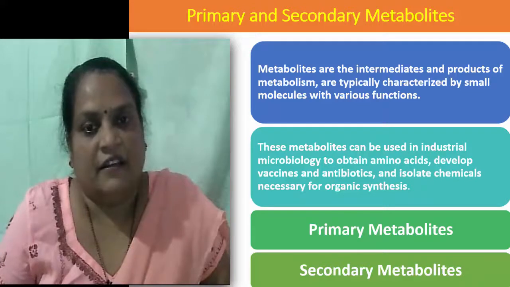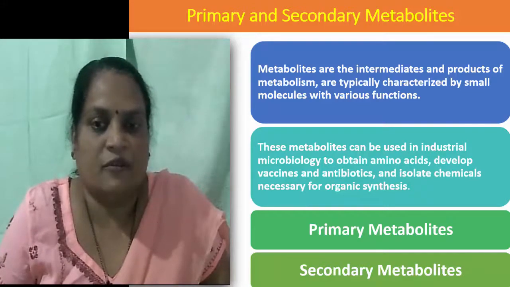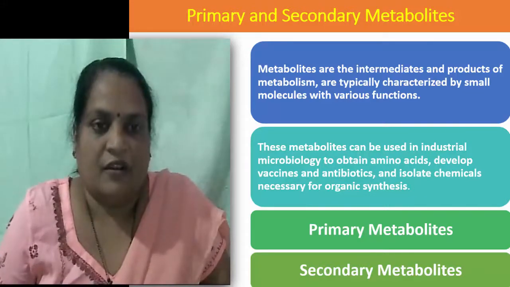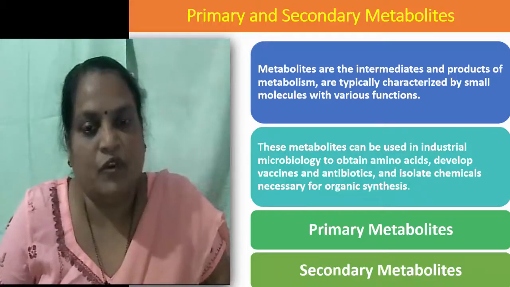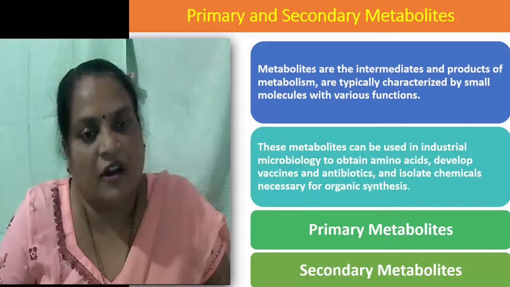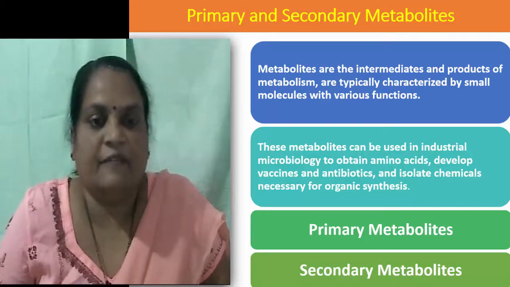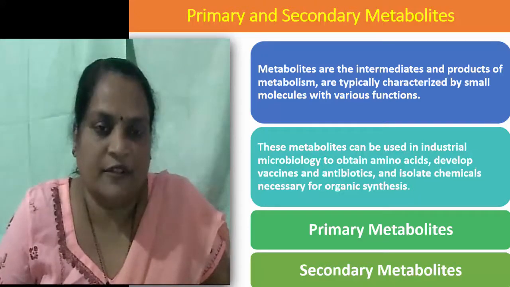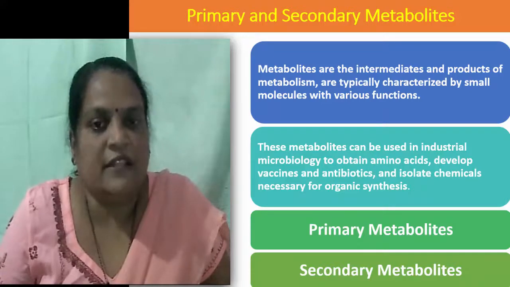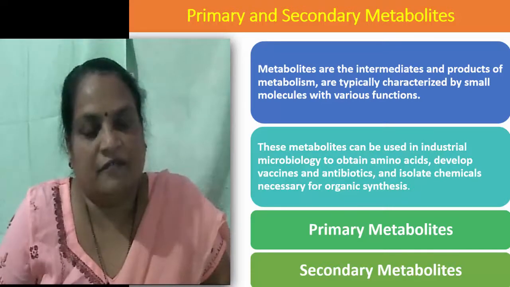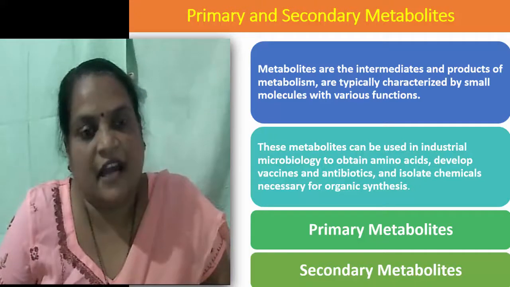Finally, it gets converted into two molecules of pyruvic acid. So all the intermediates from glucose 6-phosphate up to before the formation of pyruvic acid are called intermediates, and pyruvic acid is the product of glycolysis. All these intermediates and products are called metabolites.